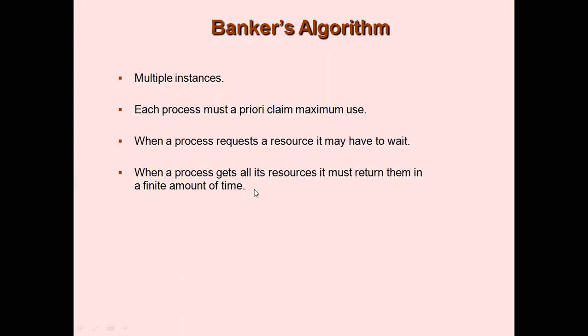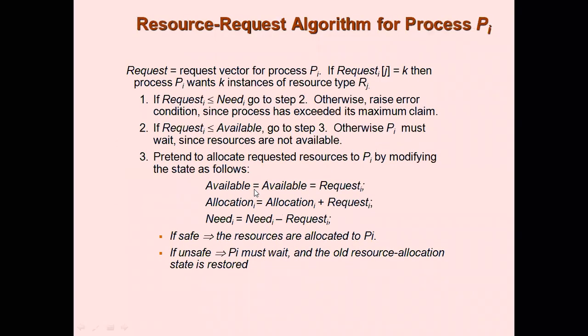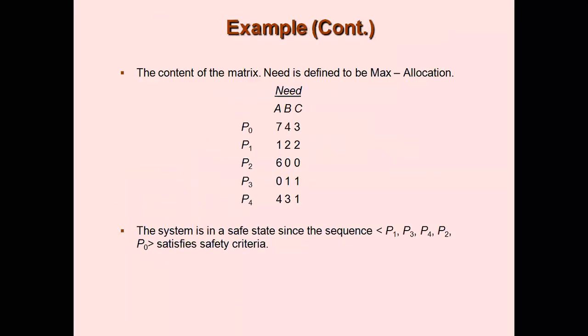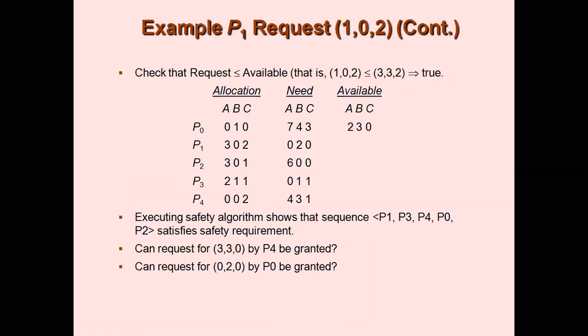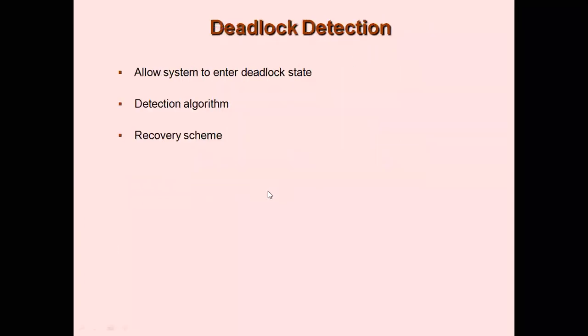Okay, so all these are clear to you. Safety algorithm, resource request, this also was uploaded. Example of Banker's algorithm, the same was explained in the previous video. Coming to deadlock detection, guys. Here what happens is you will allow the system to perform as usual, and if there is a deadlock, then you will detect the deadlock using some detection algorithm. Then you will apply some recovery schemes to overcome the deadlock. This is the concept of deadlock detection.